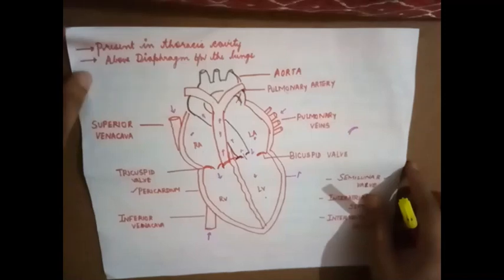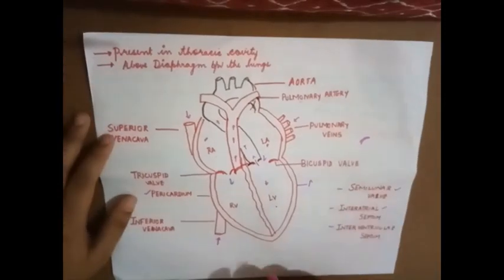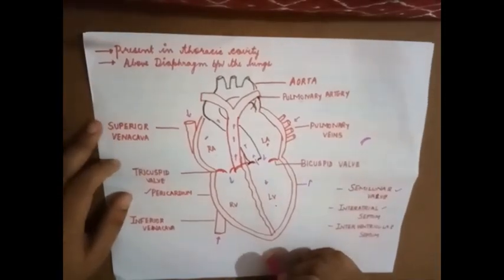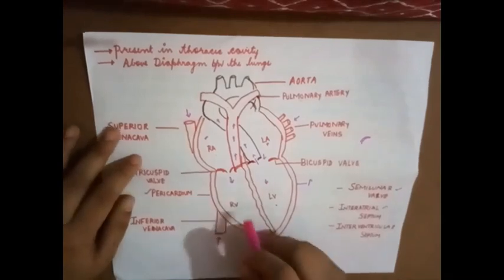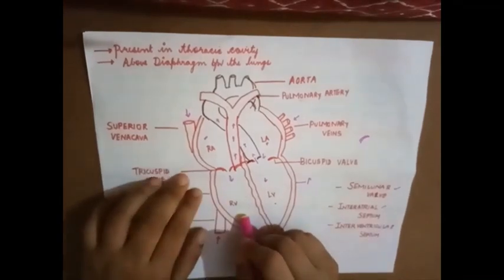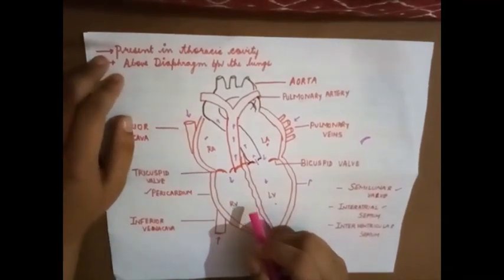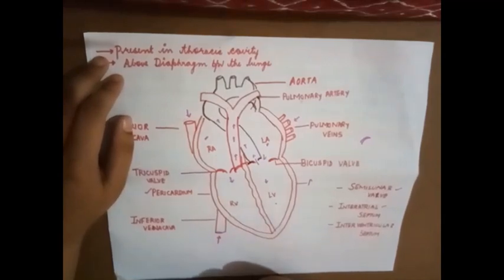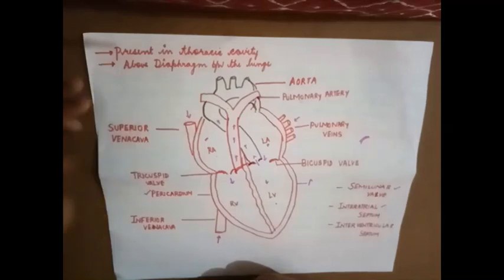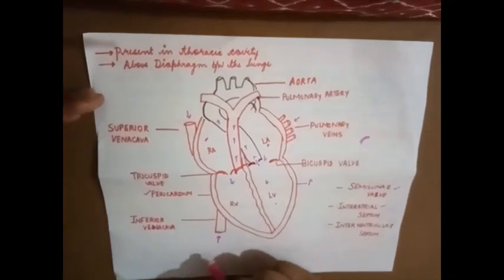Now we will next move on to the structure of the heart and functioning of the heart. Now we will see where exactly the heart is located. The heart is present in the thoracic cavity. Thoracic cavity means the chest cavity. It is present above the diaphragm and in between the two lungs.